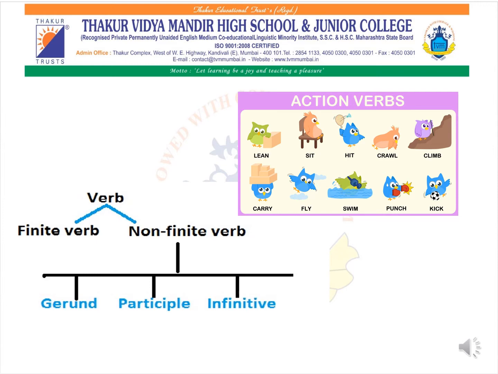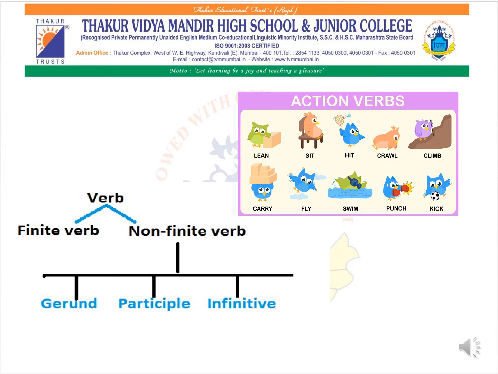Further, verbs are divided into two types, finite verb and non-finite verb. Non-finite verb is further divided into three more subcategories. We have gerund, participle and infinitive. But today, we'll just focus on the two types of verbs, that is finite verb and non-finite verb. So, we'll start with finite verb.